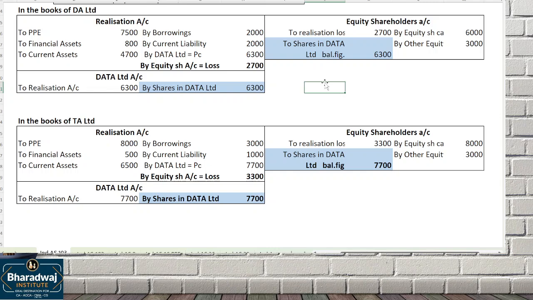We are not bothered whether the purchasing company is recording or not. The selling company is liquidated. Our equity shareholders will get other equity. Whether it follows the pooling of interest method or the acquisition method, we are not bothered. We just transfer to equity shareholders. Otherwise, for the selling company, no Ind AS is applicable. Why? It's not going to continue. It's not a going concern.